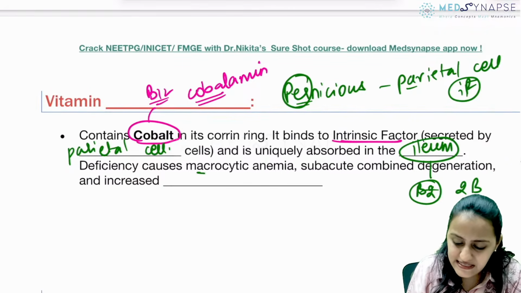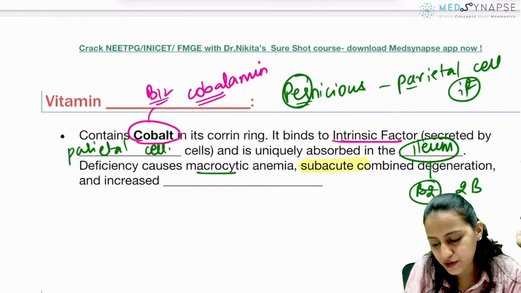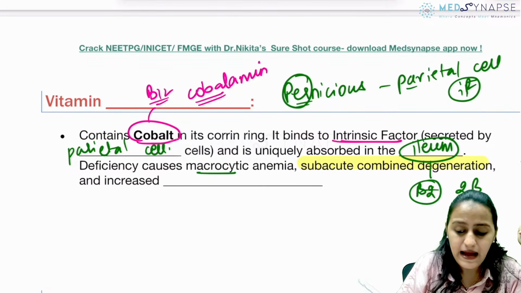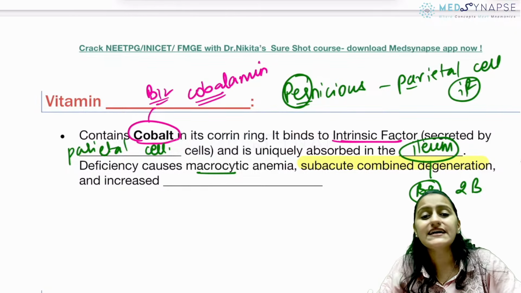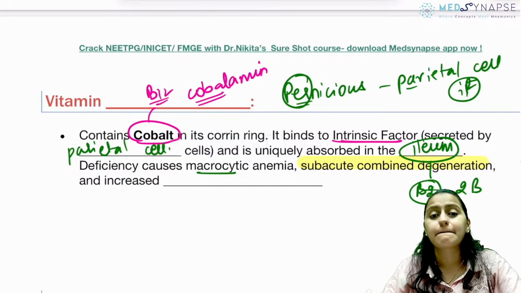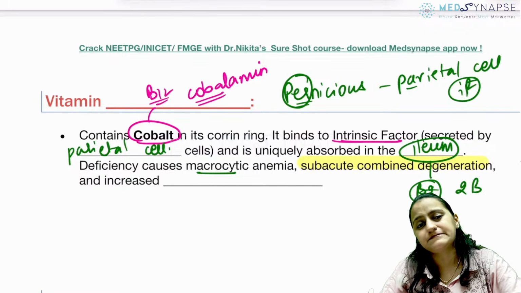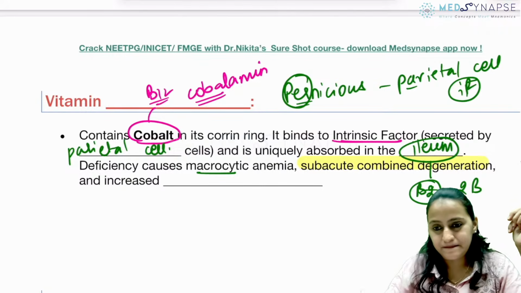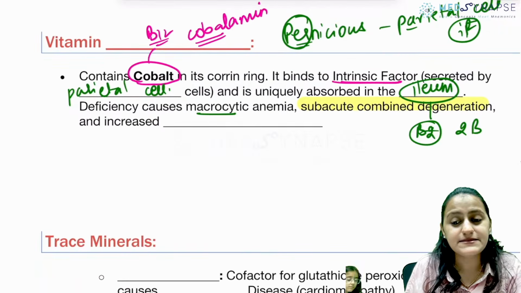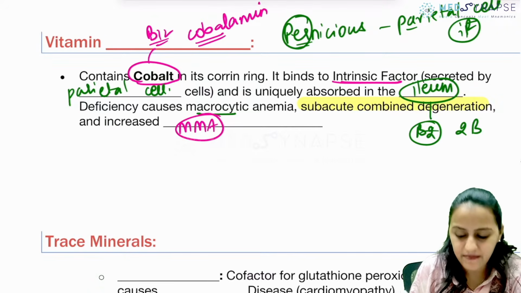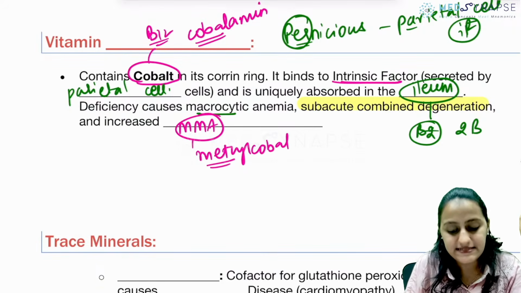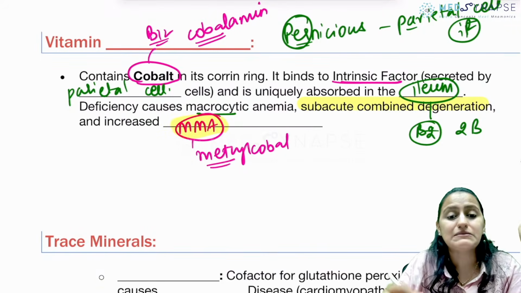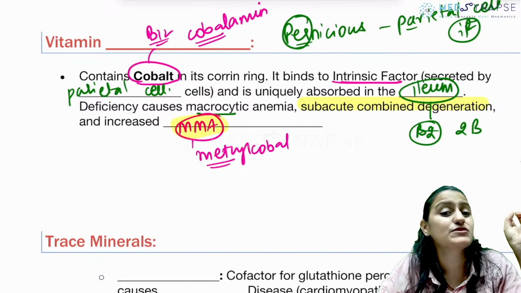So deficiency causes macrocytic anemia, very very important neurological manifestation, SACD. And what compound classically increases with B12 deficiency? What is the test you do for B12 deficiency? What increases? It is MMA. Remember methylmalonic acid with methylcobalamin deficiency. It is increased MMA. Very, very important. Methylmalonic acid classically increases with B12.